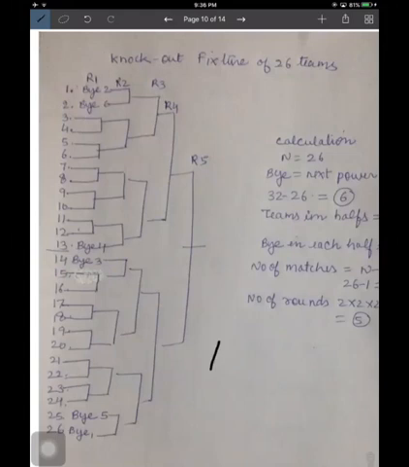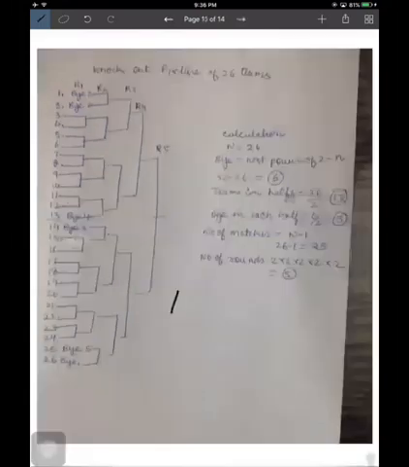The knockout fixtures are made. Once the zonal competition starts, I'll show you the fixtures of the zonal tournament. As I have shown to the previous classes, the zonal fixtures, you can also see the fixtures of different tournaments, international tournaments, the IPL tournament or the football league tournaments, that you can easily watch on YouTube.